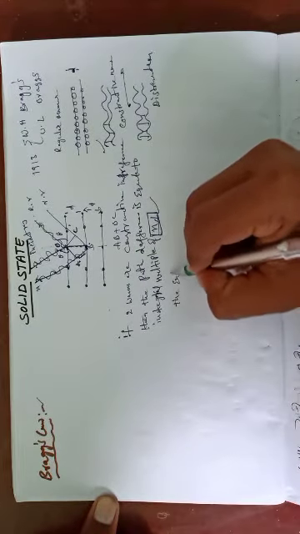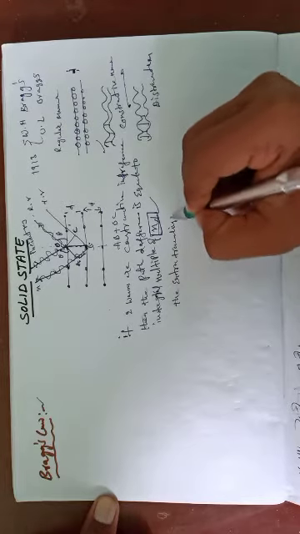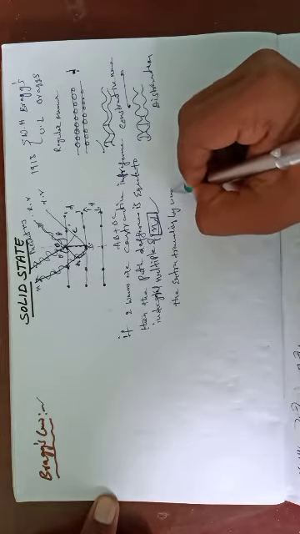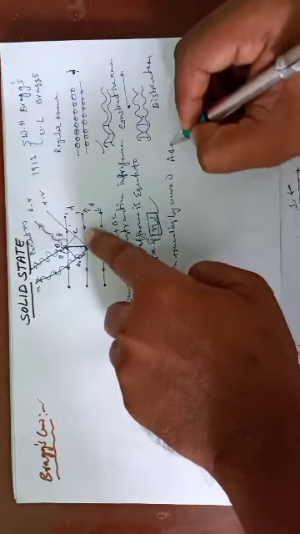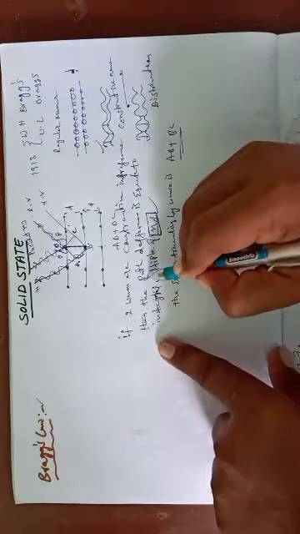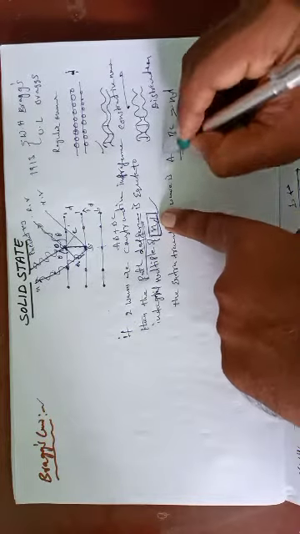The extra distance traveled by the wave is AB plus BC. This extra travel distance is the path difference. This path difference is equal to a multiple of n lambda. This is our Bragg's equation.